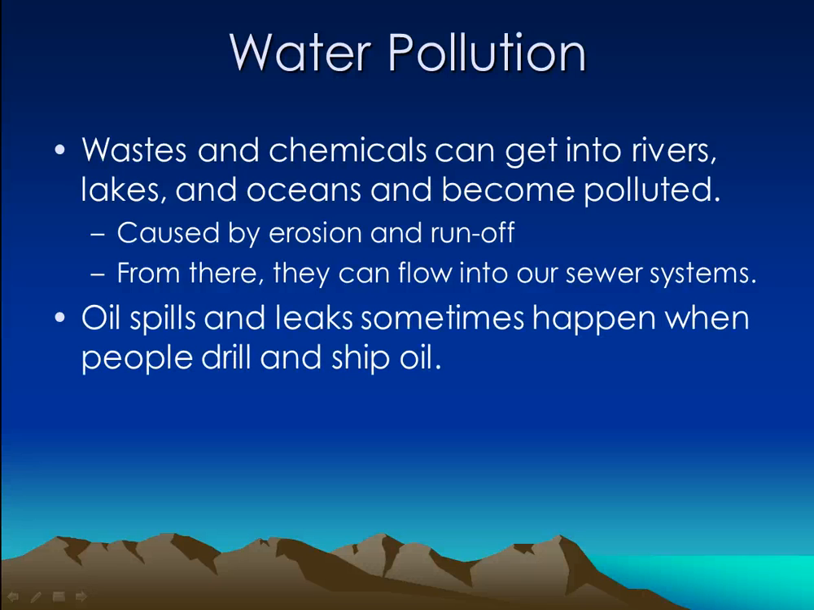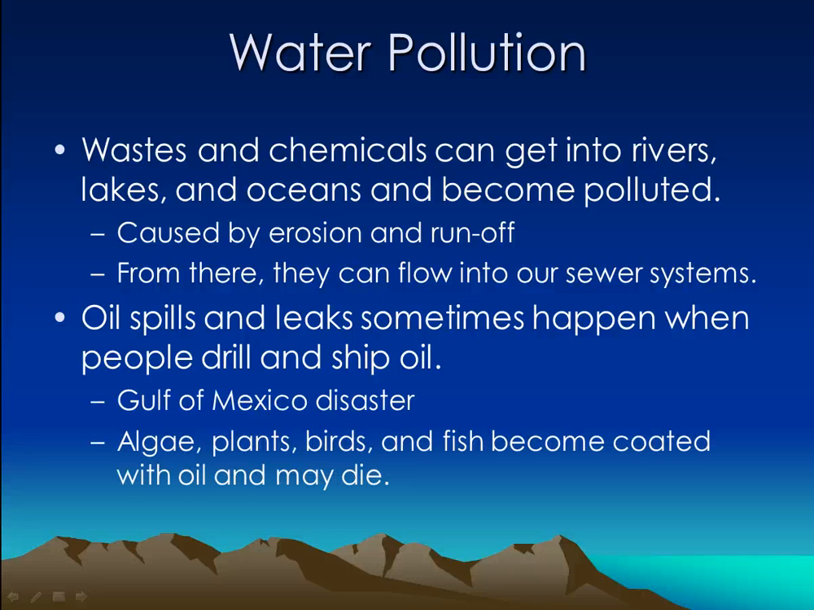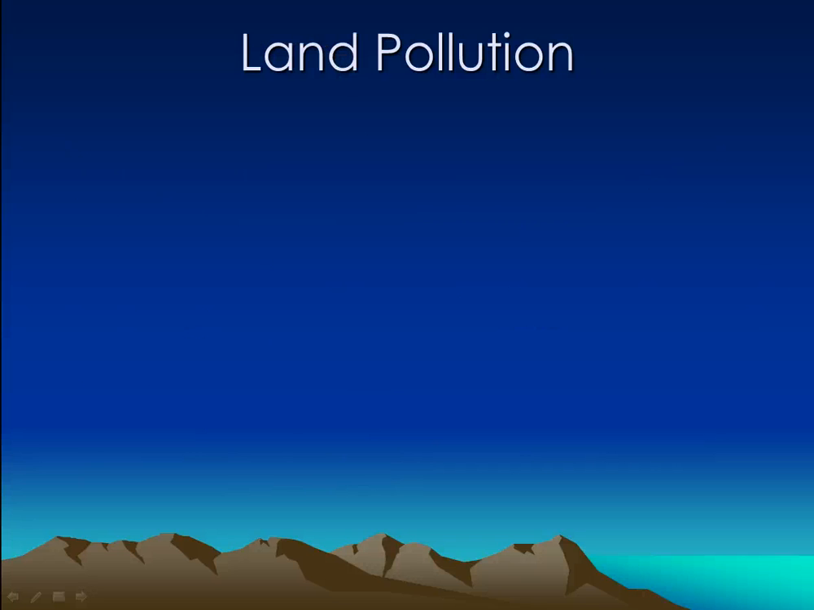Oil spills and leaks sometimes happen when people drill and ship oil. I feel like almost once a year there's a major oil spill somewhere in the world. Just several years ago, there was a huge oil spill down in the Gulf of Mexico. It was disastrous for the environment there. It cost lots of money to fix it, and it also caused a lot of waste and pollution to our environment. Algae, plants, birds, and fish become coated with oil when these oil spills occur and may die, which is not something we want.